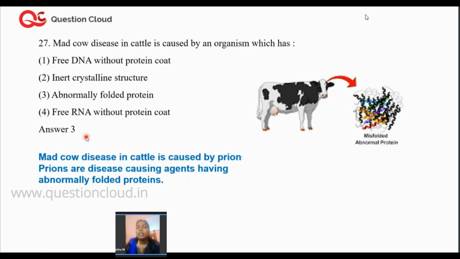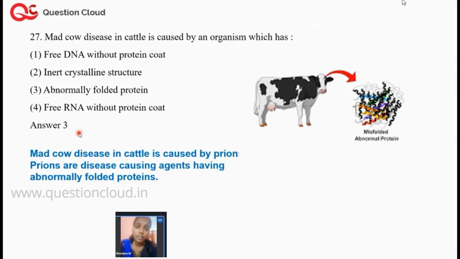Now, the next important question that we'll be discussing in today's session is, mad cow disease in cattle is caused by which of the organisms? Mad cow disease is a prion-based disease present in cows. It is a protein misfolding disease. The options given are option 1, free DNA without protein coat, option 2, inert crystalline structure, option 3, abnormally folded protein, and option 4, free DNA without protein coat.